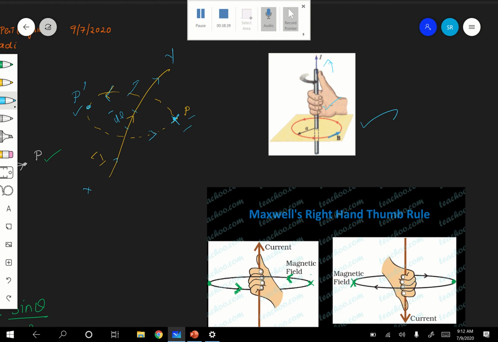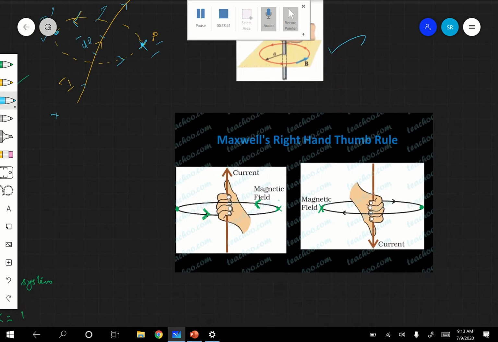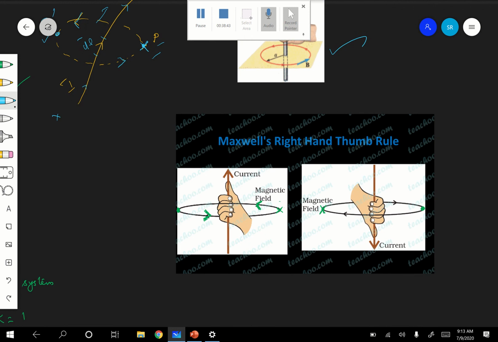Therefore in 10th standard you might have studied this one. Same thing, Maxwell right hand thumb rule. Can you recall? You see here how nicely it is given. In this case, first one, current is in the upward direction. Let me take this point as P, and let me take this point P dash. At P it is going inward, a cross, and at P dash it is going outward, so it is a dot.